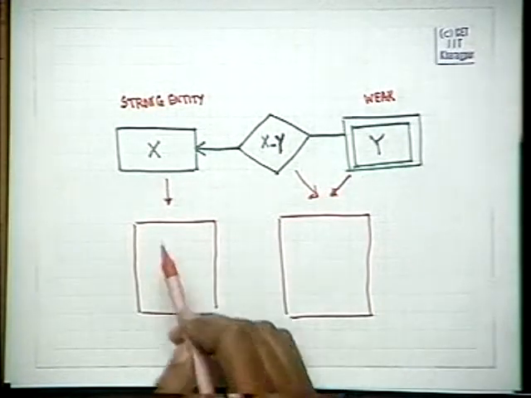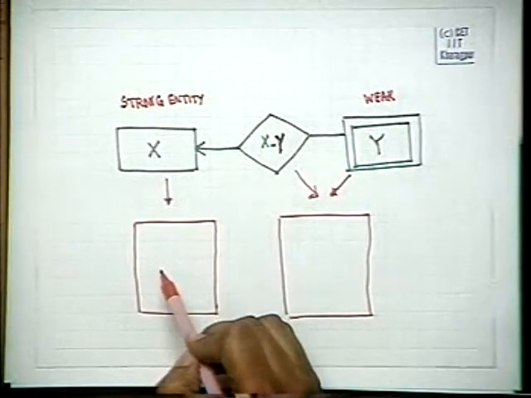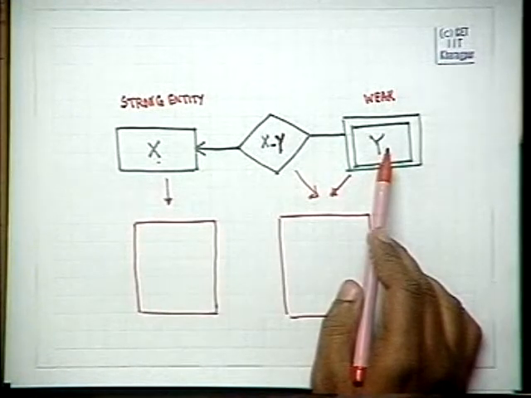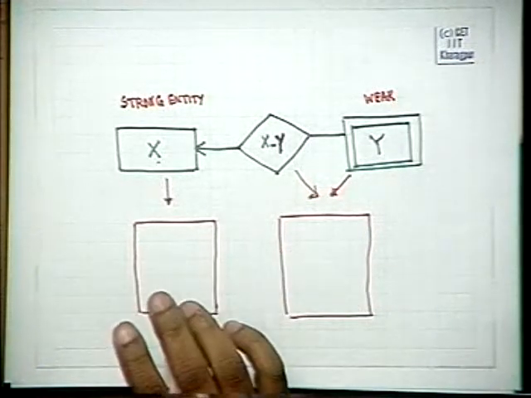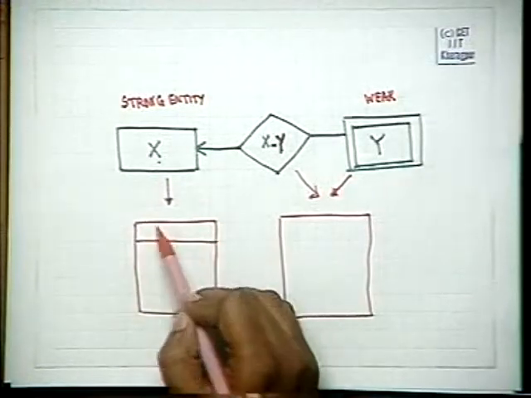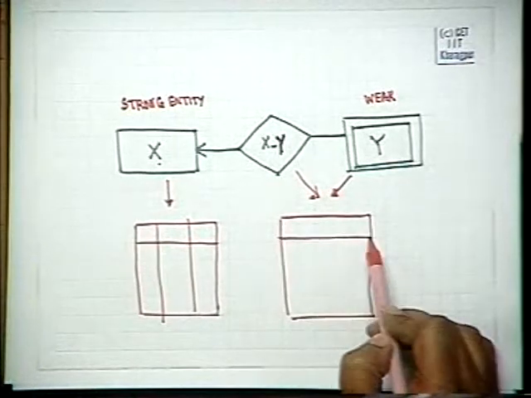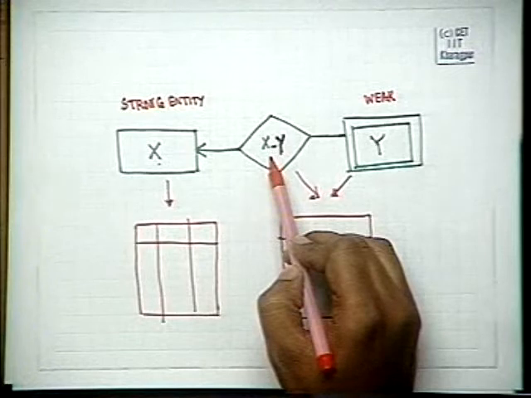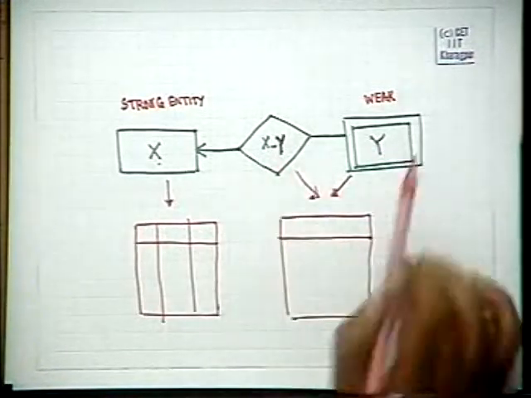because this table will be required, since some people may have no element here. Therefore, we cannot club these 2 tables together to form one table. Then we will have null values. The attributes of this table will be the attributes of X. The attributes of this table will be the attributes of Y, and XY and Y together.